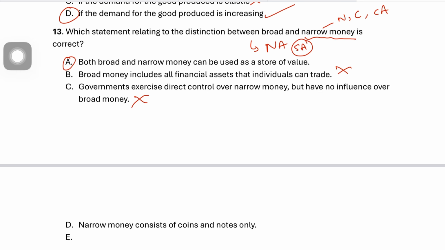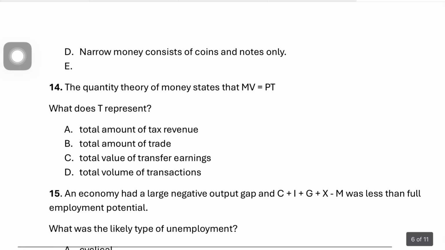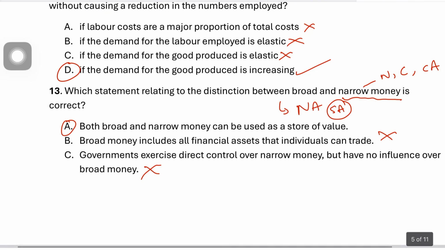Right? So okay, narrow money consists of notes and coins only. This is incorrect as well, because narrow money is not only about notes and coins. It usually includes those immediately accessible bank deposits. Question 14 says, so the answer for 13 is A.